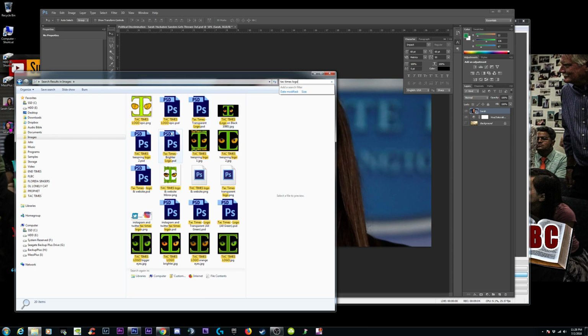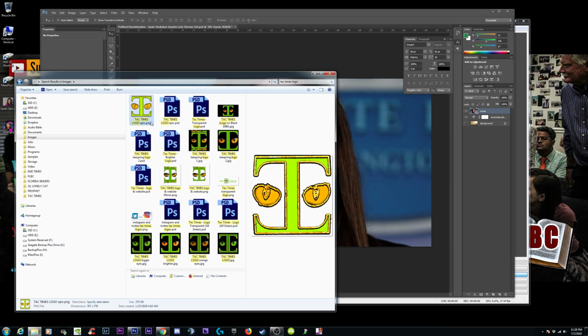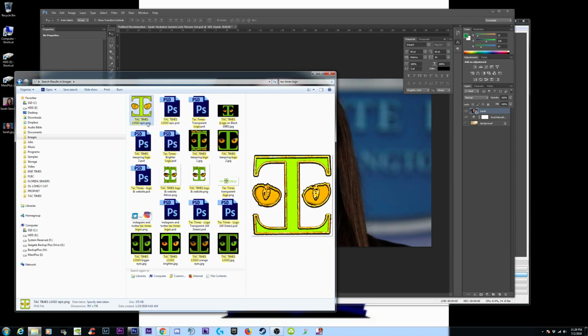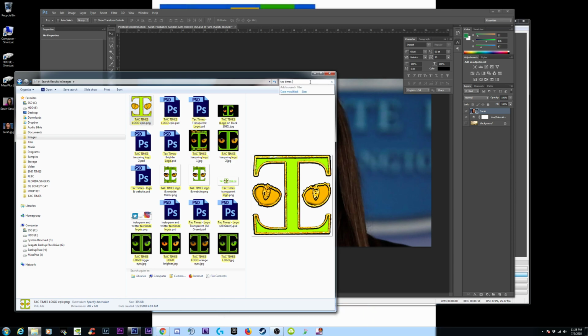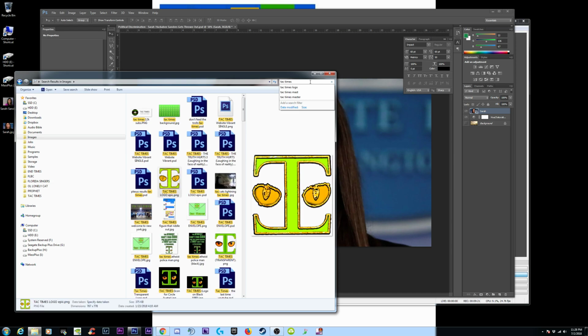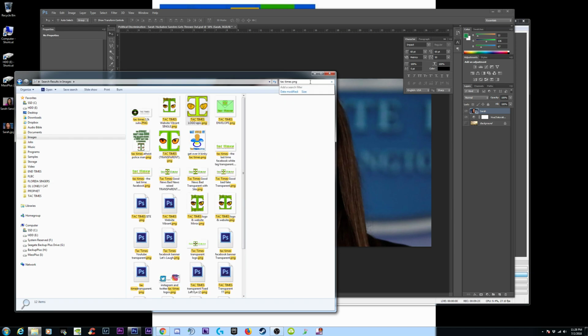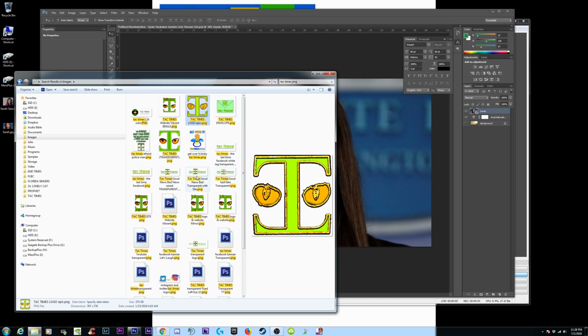I have all these options here. This one's pretty cool. It's transparent PNG. So really all I have is that transparent one, Tech Times. Maybe PNG. So I have this option.